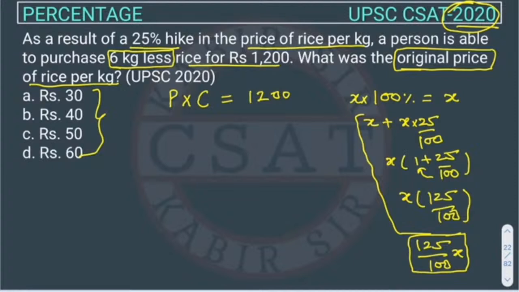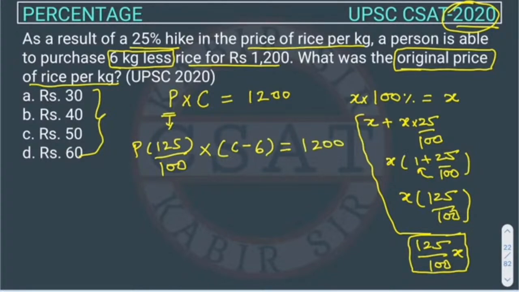So here he's saying that the price of rice got increased by 25%. As I told you, if there is an increase, we can directly write 125 upon 100 for the price, because the price of rice got increased. And what happened with the consumption, or the amount they are able to buy? They are buying 6 kg less, in how much amount? In 1200 only.